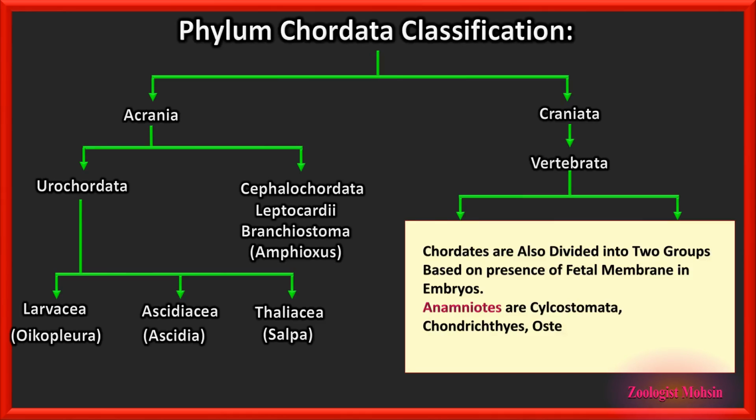Another classification is also done. Chordates are classified into two groups based on presence of fetal membrane in embryos. Now the fetal membrane is amnion here. Now anamniotes are those which do not have amnion: cyclostomes, Chondrichthyes, Osteichthyes, and amphibians. It is important here to remember that amphibians are anamniotes, and the amniotes are reptiles, aves, and mammals.